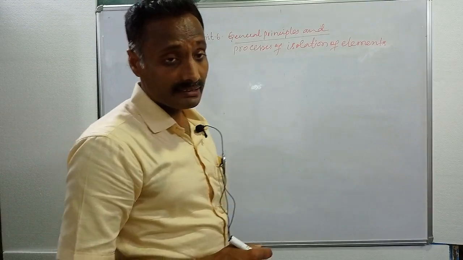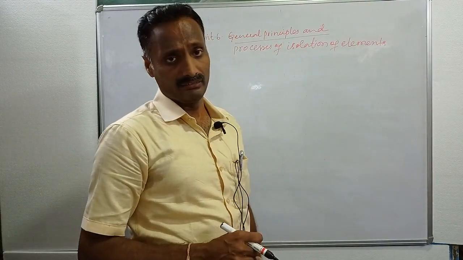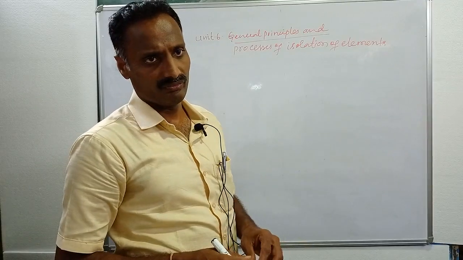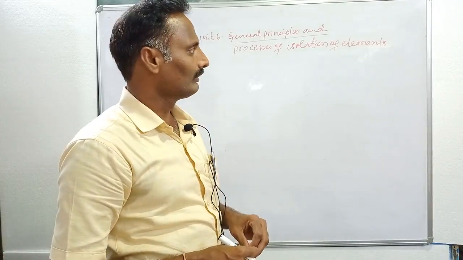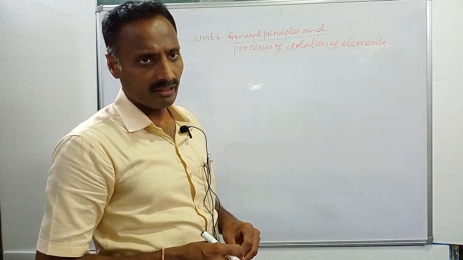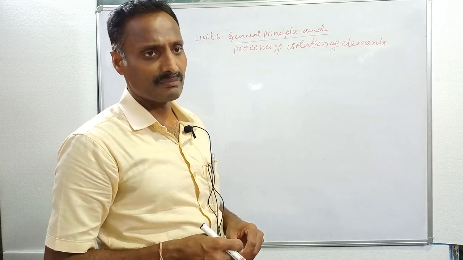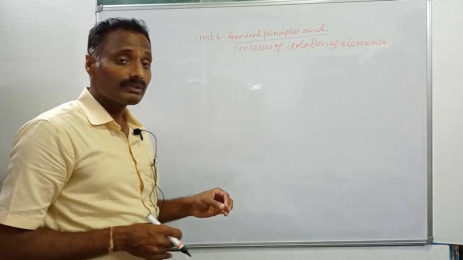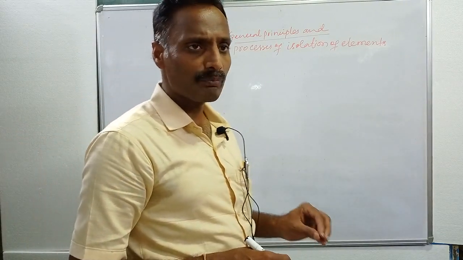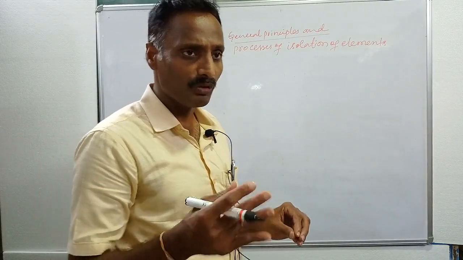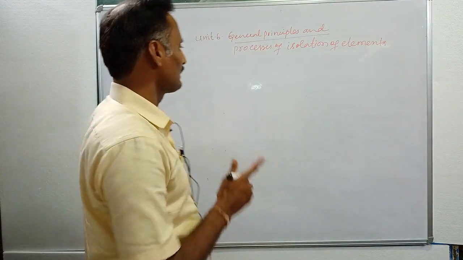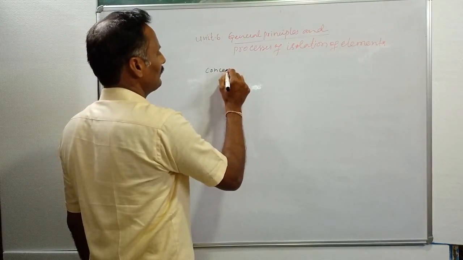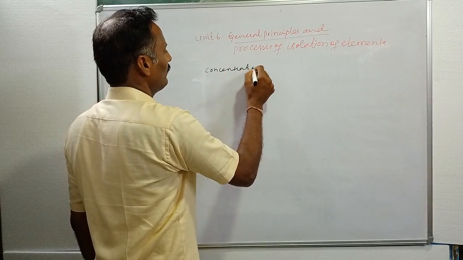For extracting any ore from the earth crust during mining, we are not only getting the ore, along with the ore we also get some sand particles and clay particles. The process of removal of sand particles and clay particles from its ore is called concentration. Many methods are available in concentration.